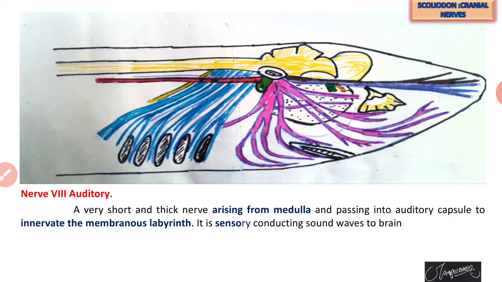Now the 8th cranial nerve, auditory. The 8th cranial nerve, auditory, is a short and thick nerve arising from the medulla oblongata and passing into the auditory capsule to innervate the membranous labyrinth, which is a part of the auditory organ of Scoliodon. It is sensory and conducts sound waves to the brain.